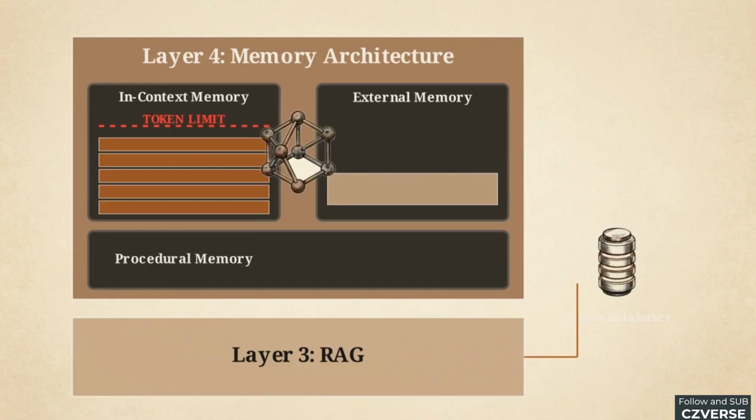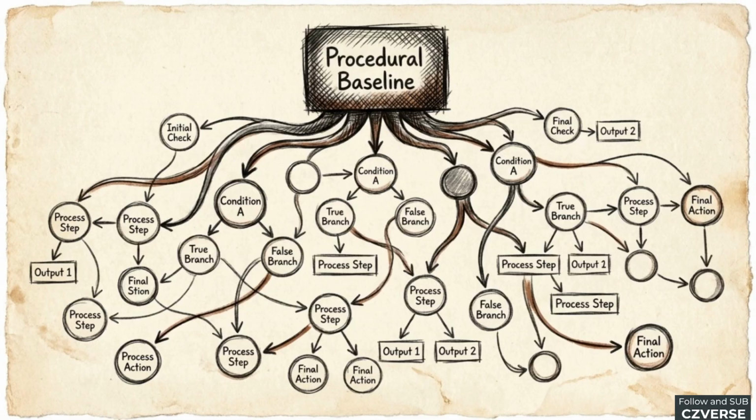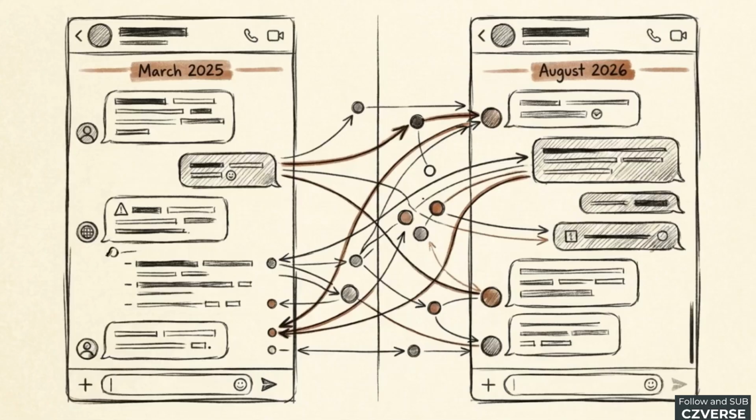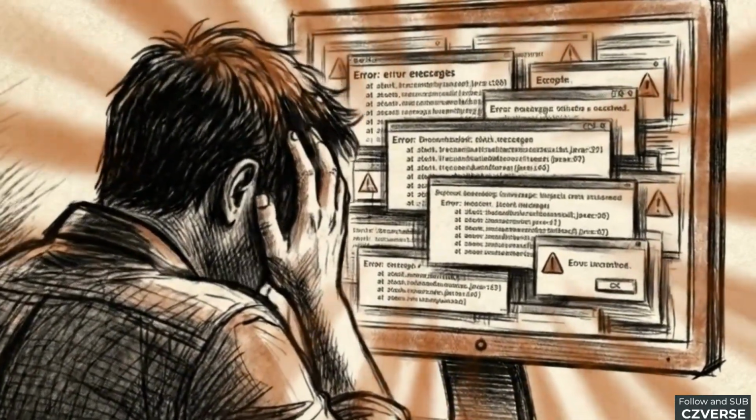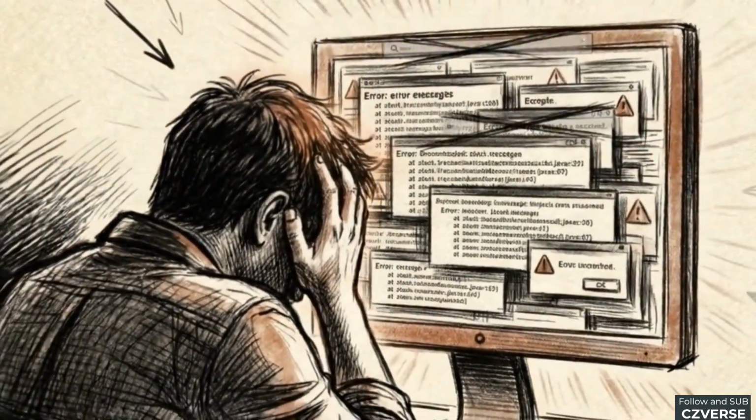Procedural memory consists of the logic and behavioral patterns established during the model's initial training. This procedural layer forms the foundation of the agent's judgment, dictating how it interprets information and interacts with users. Episodic memory is projected to arrive by mid-2026, which will enable agents to recall specific past interactions across different sessions. Treating memory state management as an afterthought is the most common reason for failure in serious AI development.